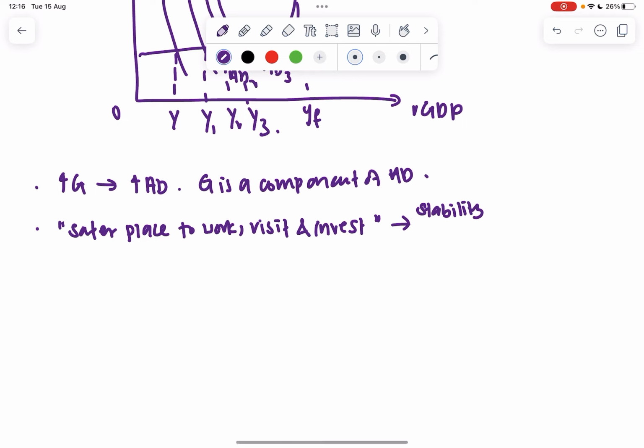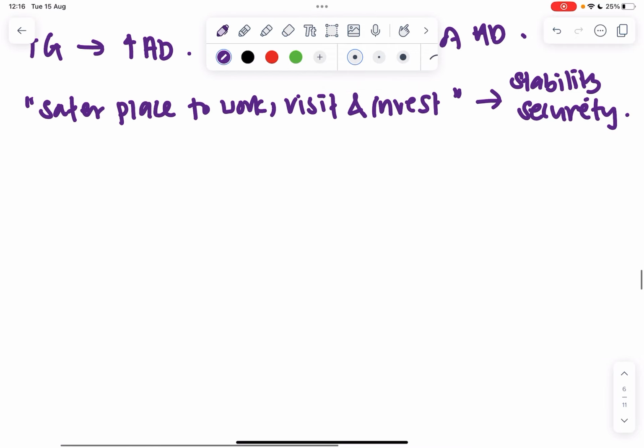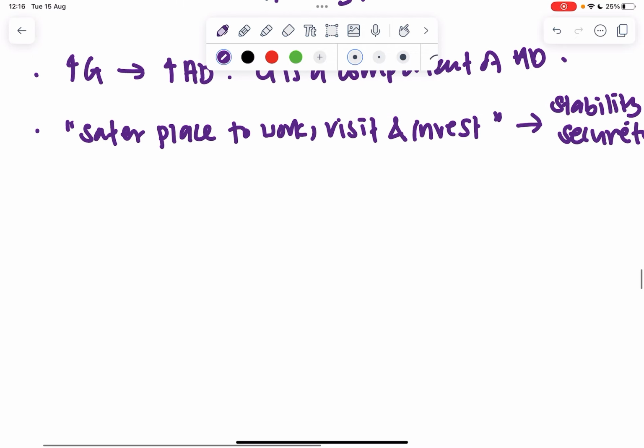France will become a more stable, more secure, safer place for people to visit, people to work, people to do whatever. And because of this, maybe because it's a safer place to work, France would become more attractive to tourists. Because when you're traveling overseas, who doesn't want to feel safe? Will you go to a country where you know there are a lot of terrorist attacks or you don't even know if you'll be able to make it back?